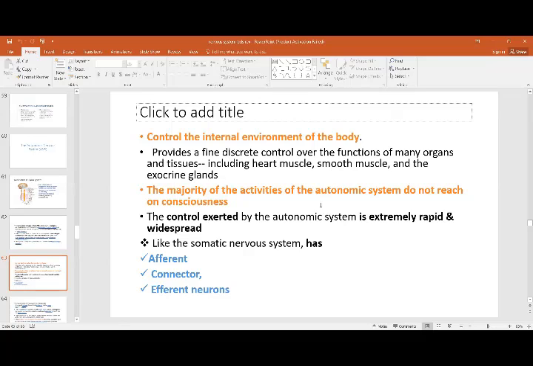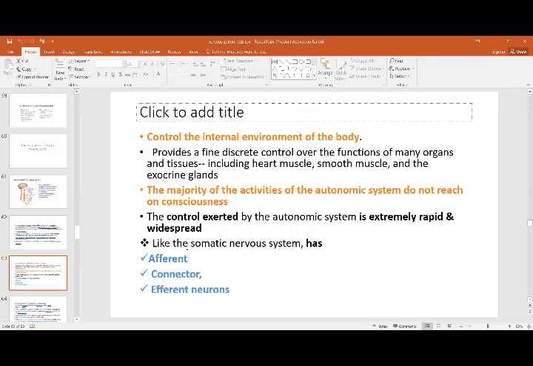In a reflex, the sensory fibers have brought in the information that this sensation is damaging, is affecting. Then it goes to the spinal cord. The spinal cord quickly, via its anterior root, is going to act, and it is not going to go to the higher centers, that is, to the brain. So that is at a subconscious level. You are not aware, but quickly the response is there. That is what the autonomic nervous system does. It is extremely rapid and widespread.